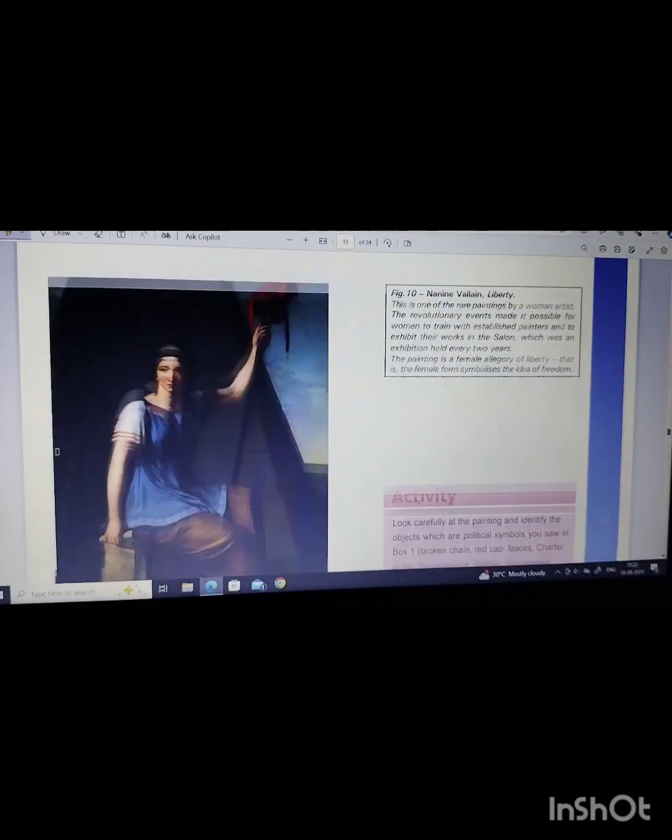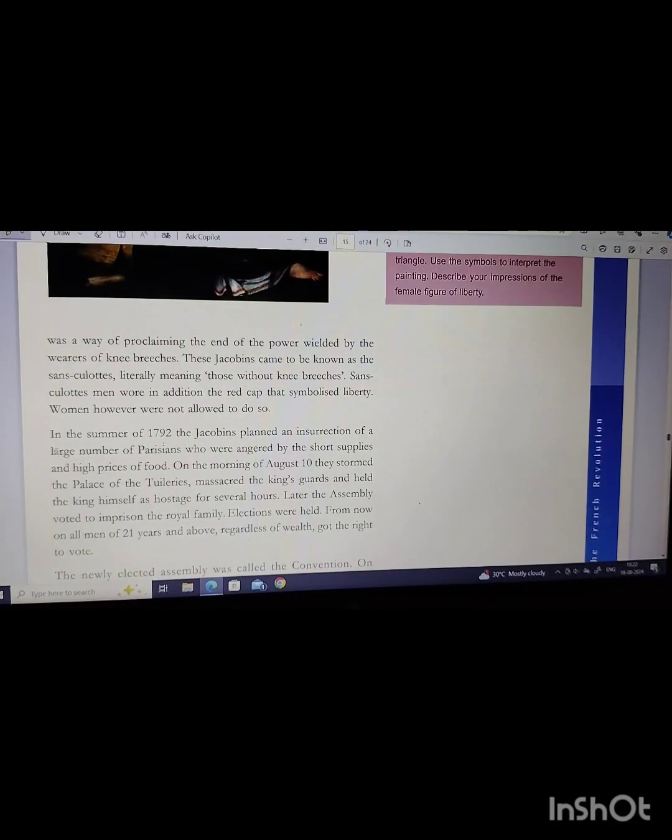A large group of people among the Jacobins decided to start wearing long striped trousers similar to those worn by dock workers. This was to set themselves apart from the fashionable sections of society, especially the nobles who wore knee breeches. It was a sign to proclaim the end of the power wielded by the wearers of knee breeches, that is the richer sections of society. These Jacobins came to be known as the sans-culottes.